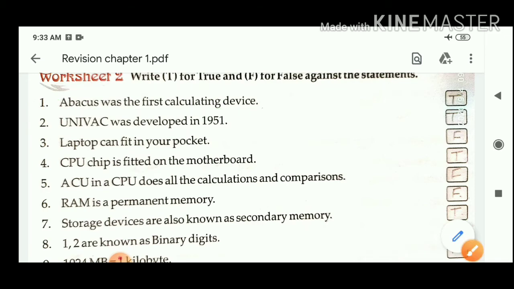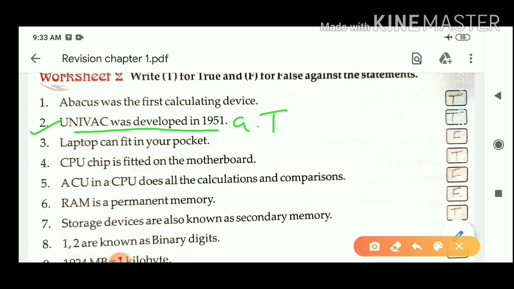True. Second question: Univac was developed in 1951. Option A, true, and option B, false. Which option is correct? Option A is correct, means the answer is true.